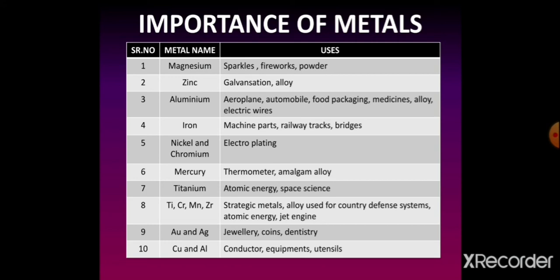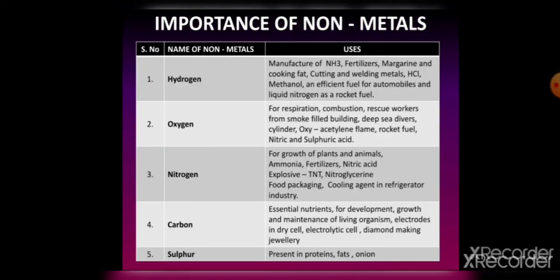Students, here only 10 elements are listed, but there are a number of metal elements we are utilizing in our day-to-day life. Students, though non-metals are very small in number as compared to metals, they play a very important role in our daily life. In fact, life would not have been possible without the presence of non-metals on the earth. The important uses of some of the non-metals are stated below.